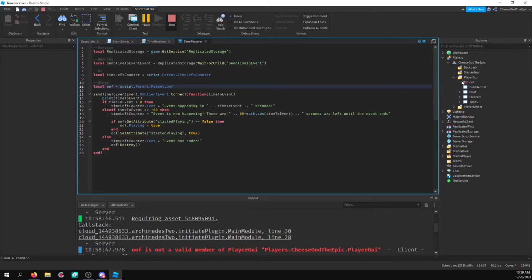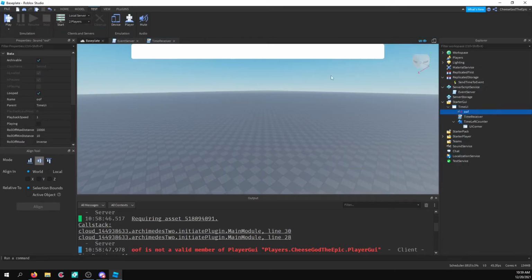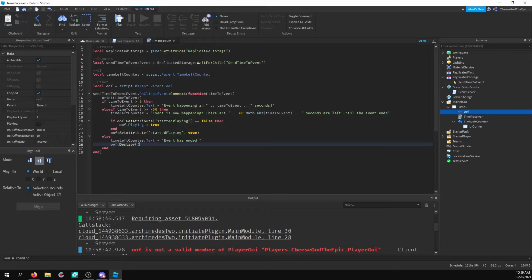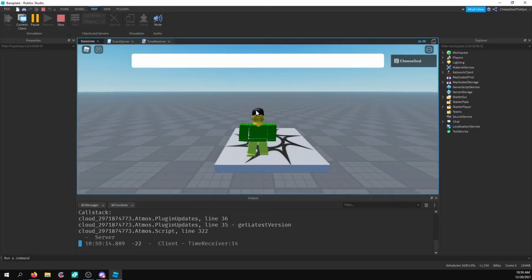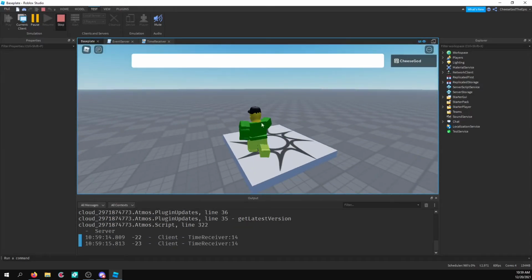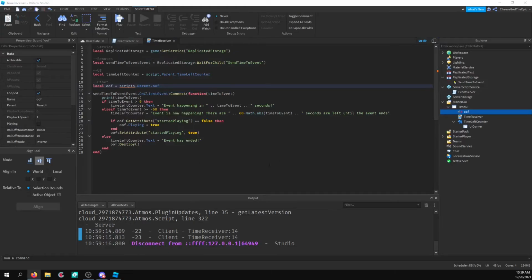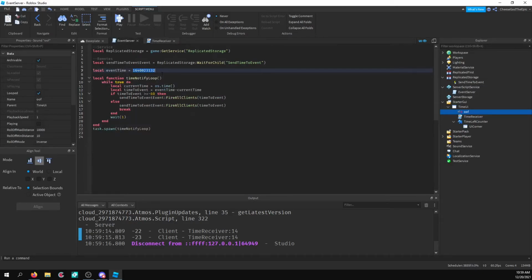Alright, well, I'm just gonna put it in with the screen GUI. It probably just didn't load yet. I'm gonna say script.parent because it's one less child away. Alright. Oh, okay, stop it. I forgot to change the value back. Alright, so we need to define a new time, since that one obviously passed. Alright, so we'll say 58. And then we'll make it 78.